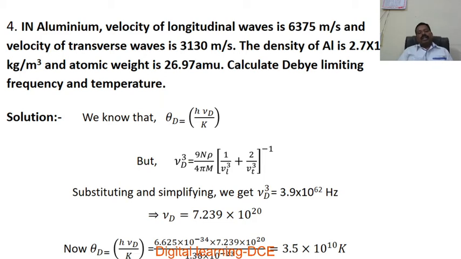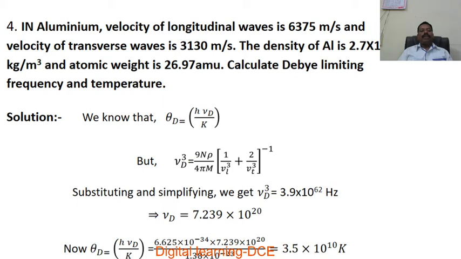So, we know an expression for the Debye temperature as theta D equal to h nu D divided by k. But we know from the Debye theory an expression for nu D cube: nu D cube is equal to 9n rho divided by 4 pi m into (1 by VL cube plus 2 by VT cube) to the power of minus 1.